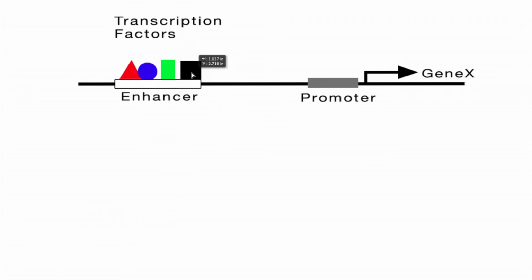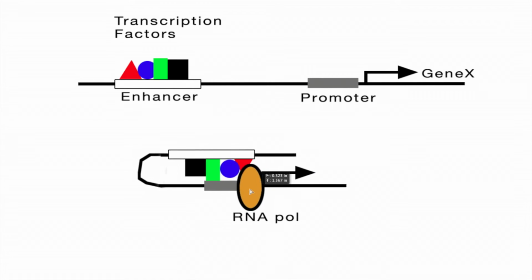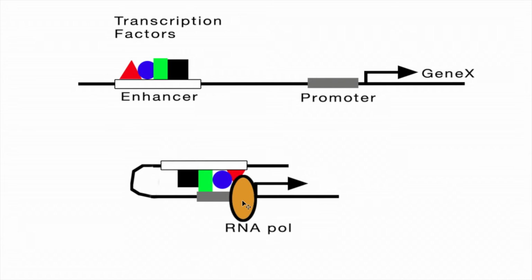Transcription factors, many different shapes, many different kinds, have those abilities to bind DNA with great specificity. So they'll come down and recognize this enhancer and bind to it and form a transcription factor complex. When this happens, it actually contorts and changes the shape of the DNA such that your DNA regions of enhancer and promoter literally change shape and come very close to each other, enabling a very important enzyme to bind to that promoter, which is RNA polymerase.